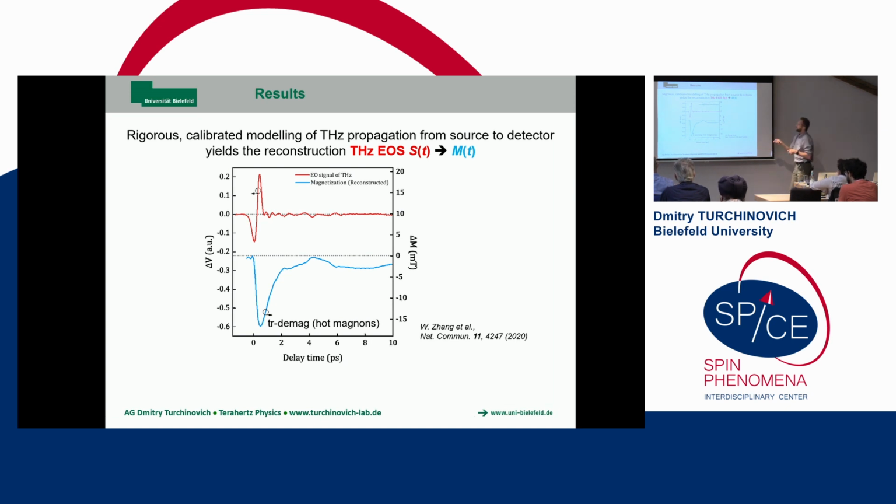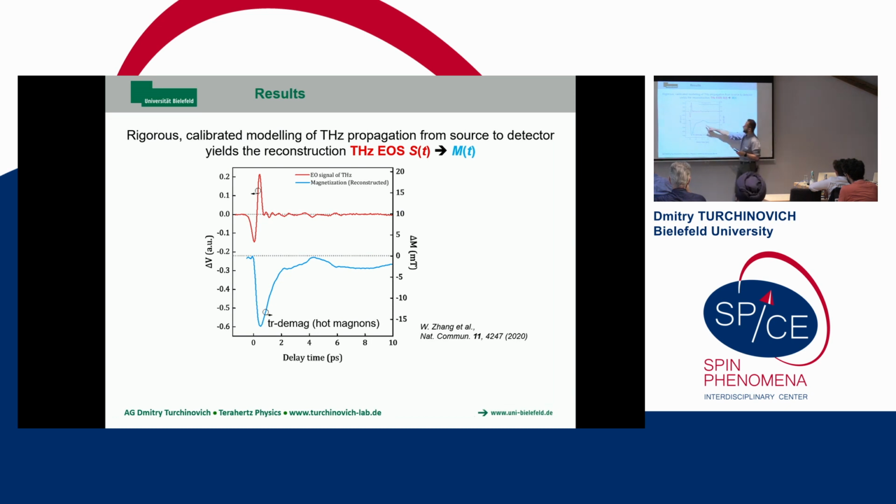So what we see here is the very fast demagnetization of iron. The effective magnetic field in iron is 2.15 Tesla, and we demagnetize it by 15 millitesla by heating with, I think, 1 millijoule per square centimeter of 800 nanometer light. This increases the spin temperature, as Tobias has explained to us, that creates spin voltage, that demagnetizes the iron, and then the iron remagnetizes again. Yeah, this is transient demagnetization, very well known.